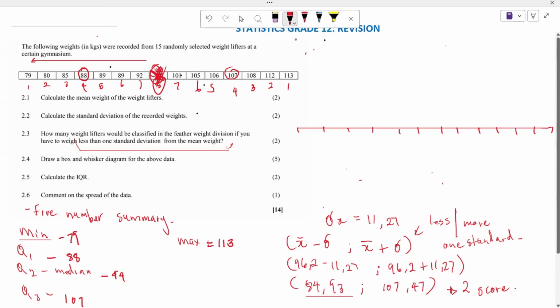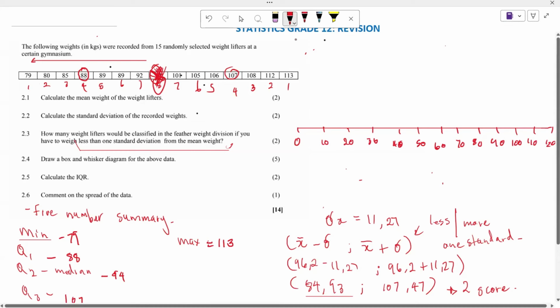Which scale can we use from here? For example, we can use 0, then 10, 20, 30, 40, 50, 60, 70, 80, 90, 100, 110, and 120 altogether, right?